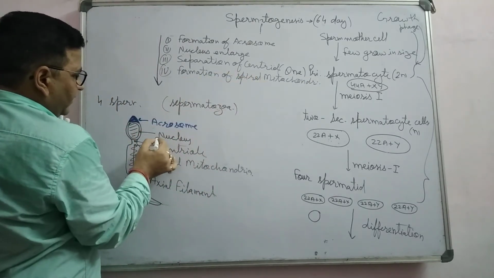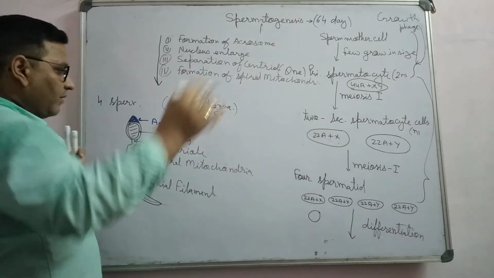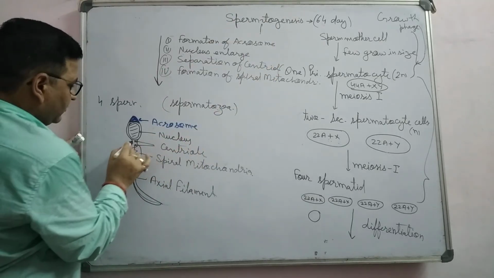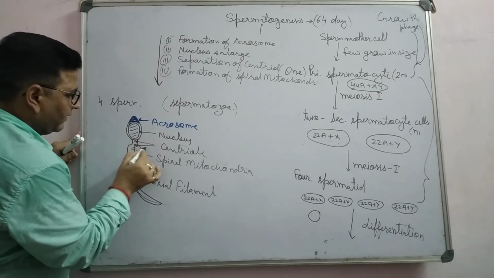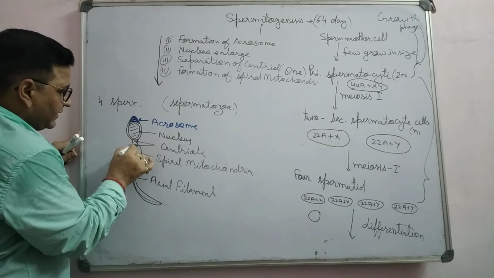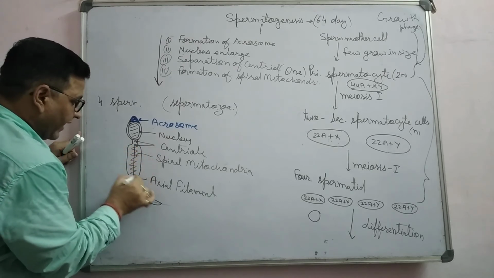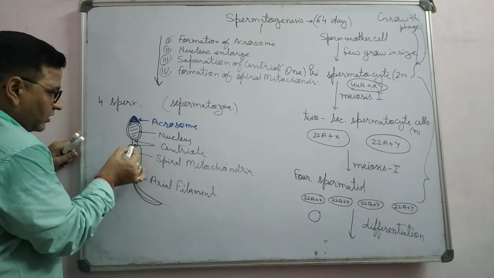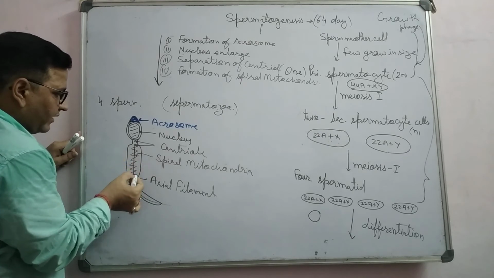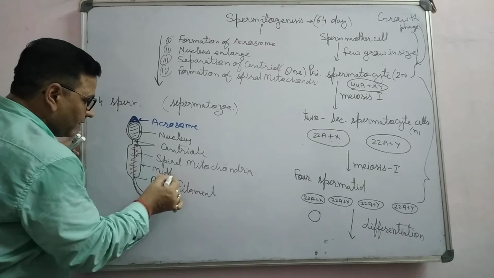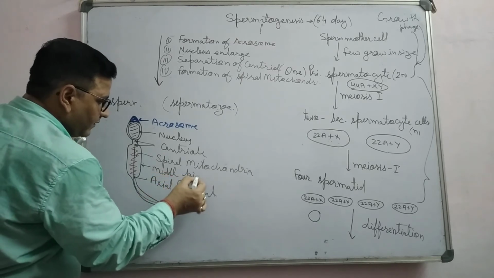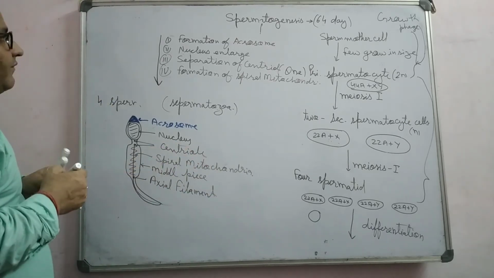Acrosome formation, elongated nucleus. The upper one is the proximal centriole, and the lower one is the distal centriole. From the distal centriole there is the formation of the axial filament, and formation of spiral mitochondria in the middle piece. This one represents the middle piece.